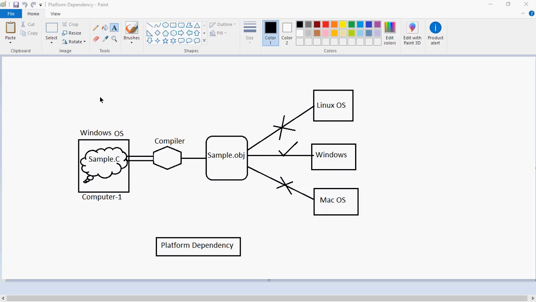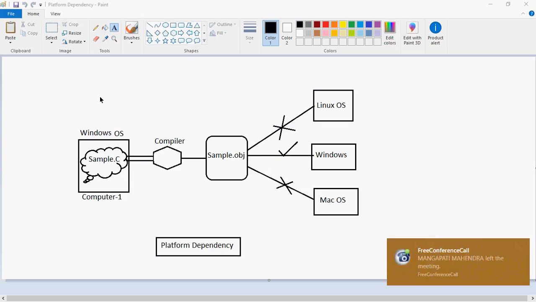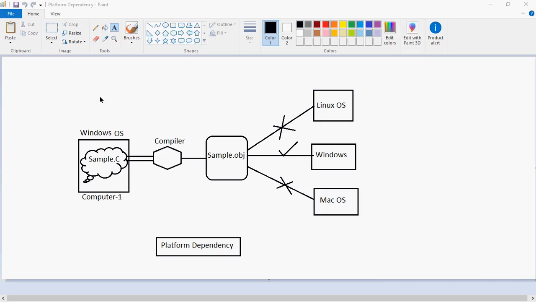I have installed the Windows operating system in my computer, and another person has installed Linux, and one more has installed Windows again, and one more has Mac OS. So these people have different operating systems in their systems.